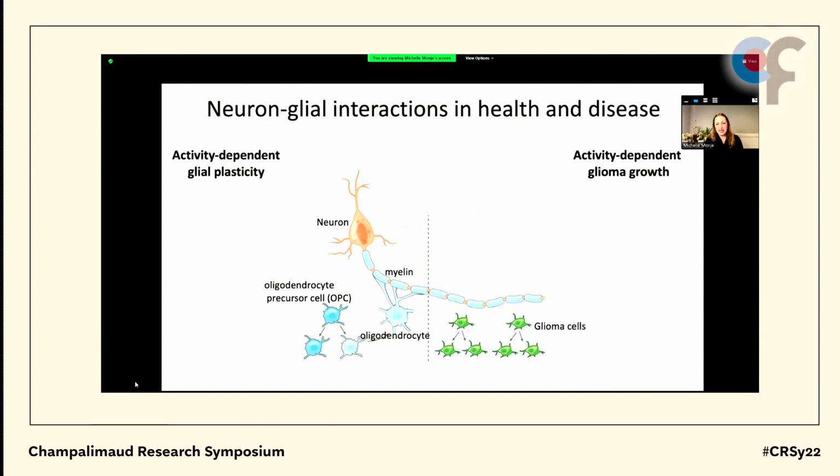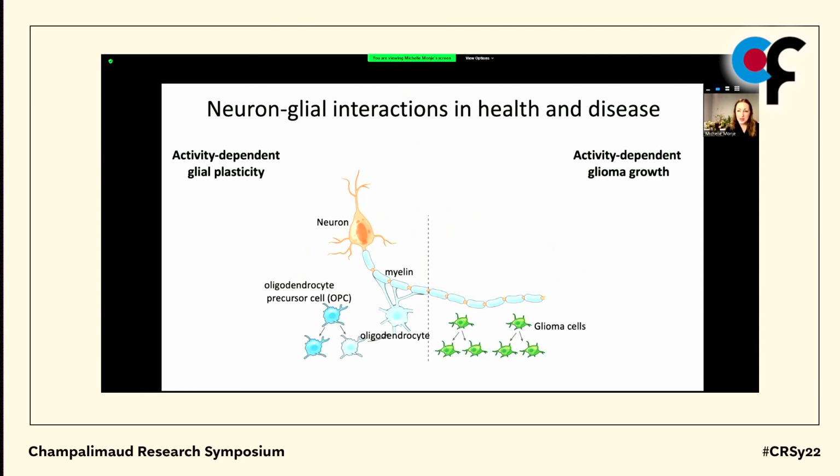Broadly speaking, my research program tries to understand the molecular language that cells use as they work together to build and remodel the brain in health, and then how these really powerful interactions go awry in the context of neuro-oncological diseases. And so I want to tell you one story today in two parts about the way in which neurons interact with the oligodendroglial cells that ultimately form the myelin sheath to increase the speed of neural impulse conduction and